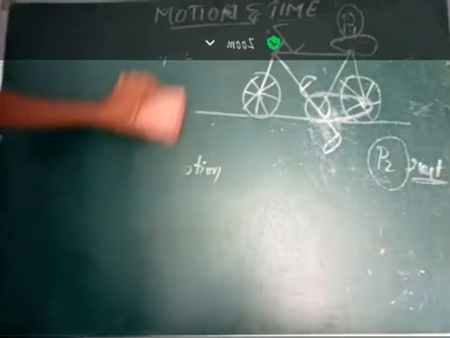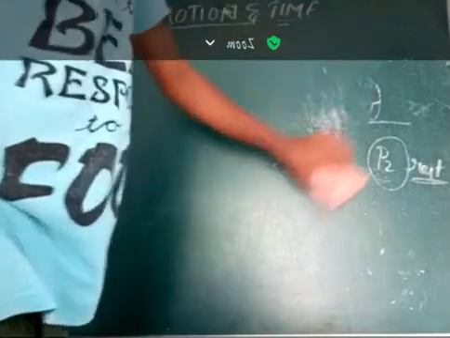Okay, next, types of motion. Basically there are two types of motion.